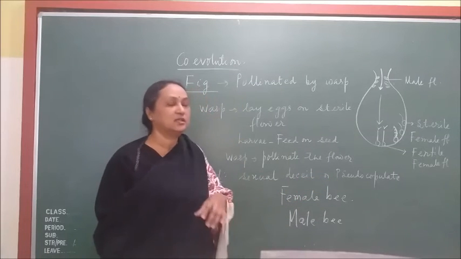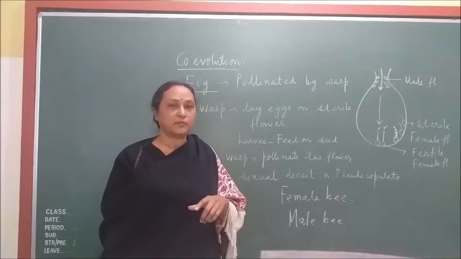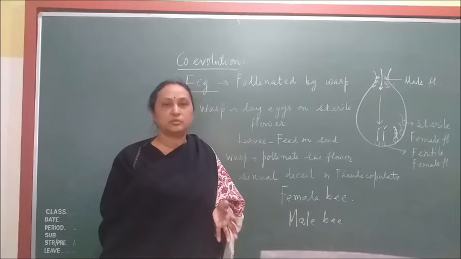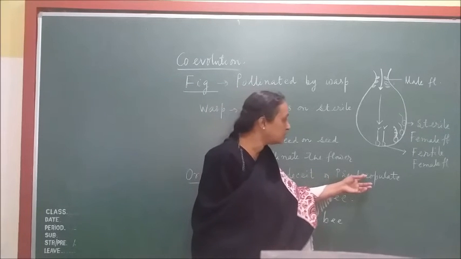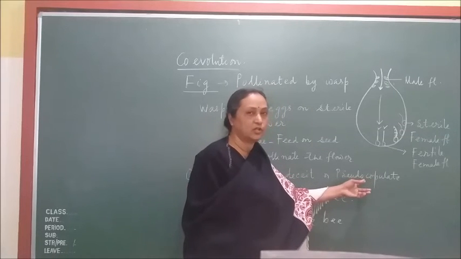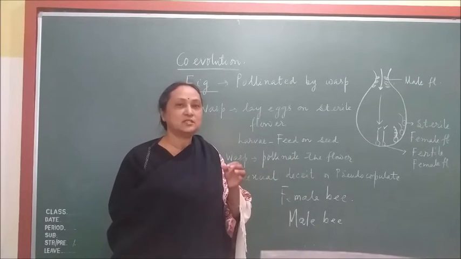Sexual deceit means cheating. Sexually the plant is cheating the bee. The bee thinks it is copulating with a female bee, but actually copulation is not happening. So what are we calling this? Pseudocopulation. Pseudo means false. Copulation means copulation. So false copulation is happening here, and sexually the plant is cheating the bee.